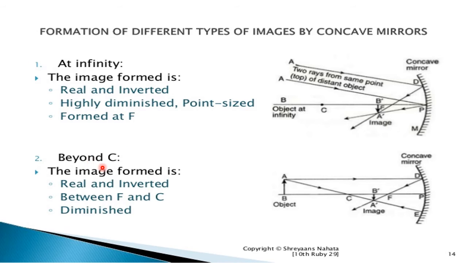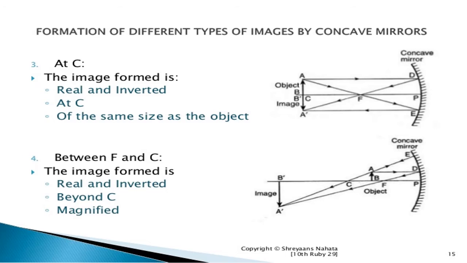Okay, very simple. Beyond the point C, the image is formed real and inverted. Between F and C, means the focus and the center of curvature, the image is formed between the focus and the center of curvature, and it is a diminished image. So what happens at point C? The image formed is real and inverted at the point C, of the same size as the object, as shown in the figure. Okay, here is the object and the image is the same size as the object.